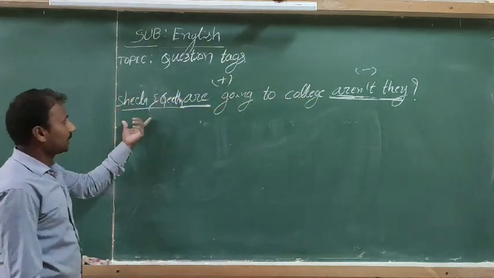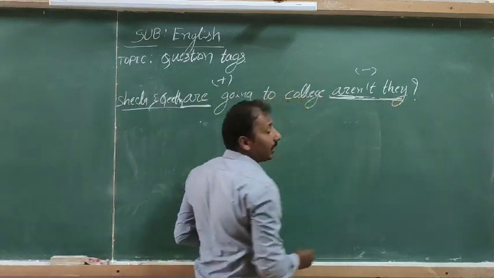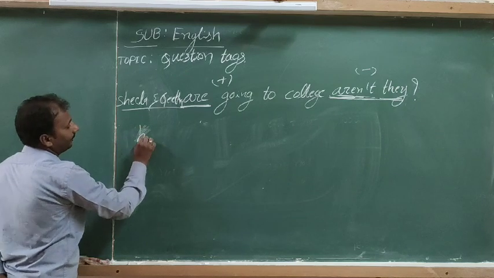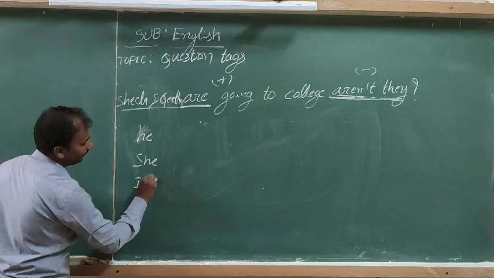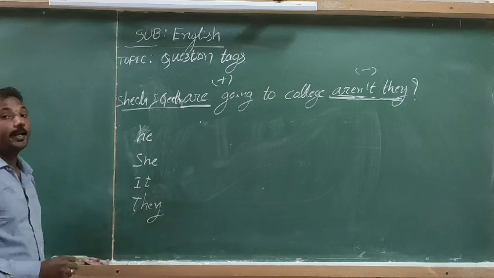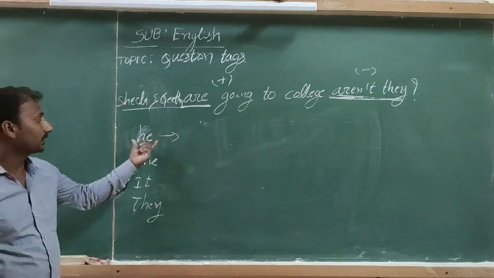Then for the subject, we use only pronouns, like the third person pronouns he, she, it, and they. He, she, it, they. We already know how to use he.